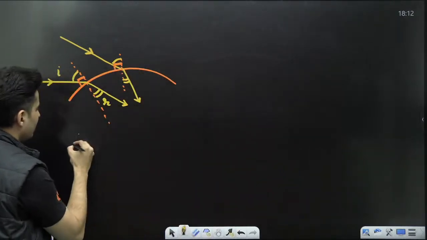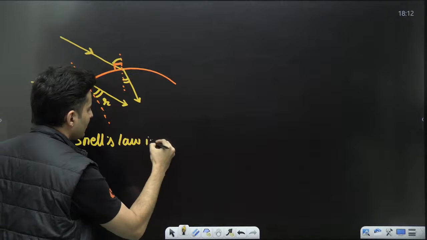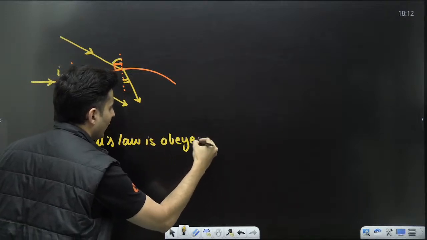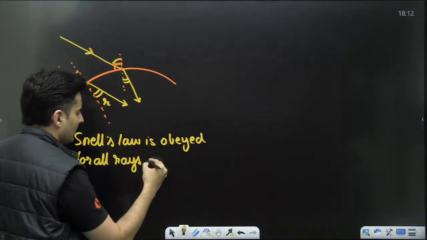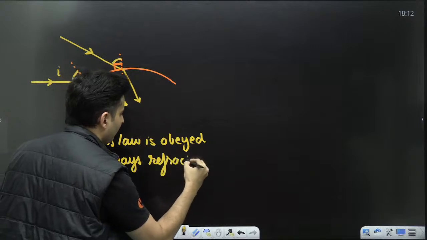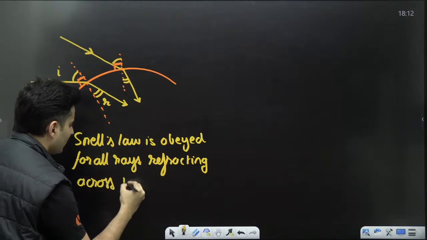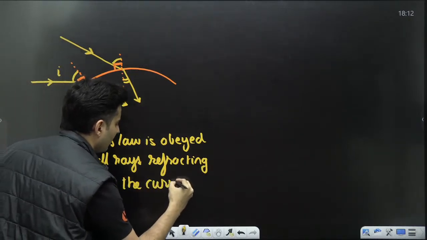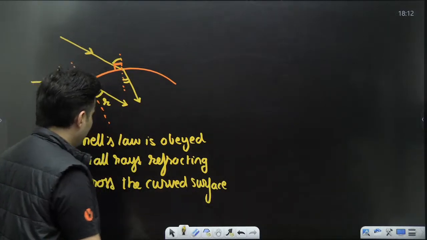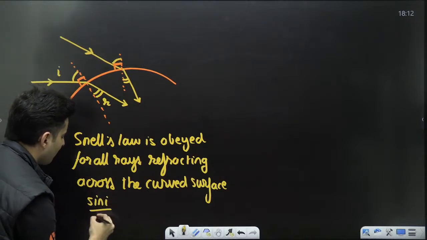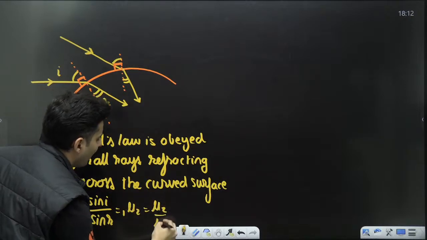So I can say Snell's law is obeyed for all the rays refracting across the curved surface, and at every single point I can say sine of I by sine of R is 1 mu 2, which is also mu 2 by mu 1.